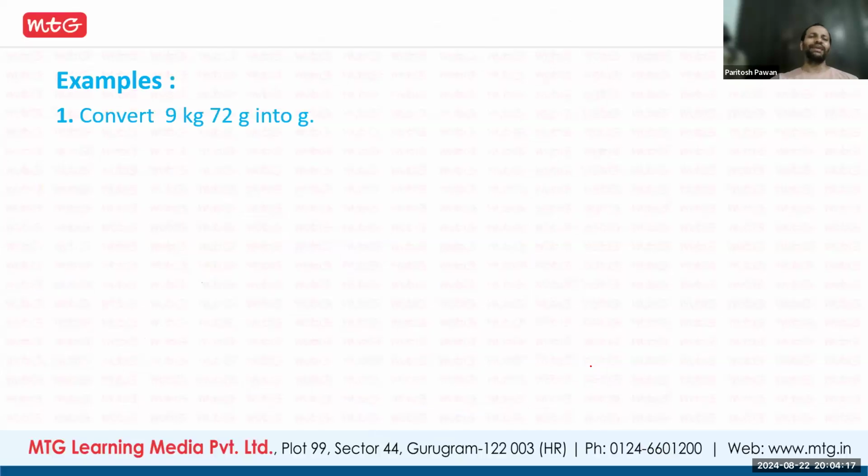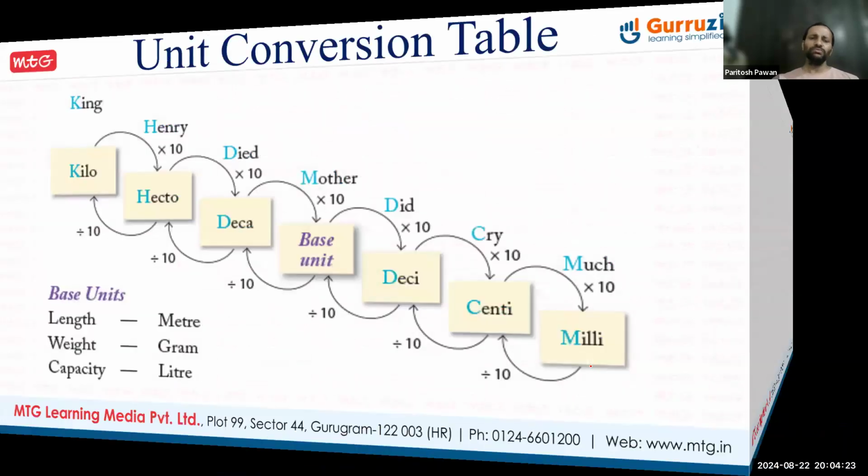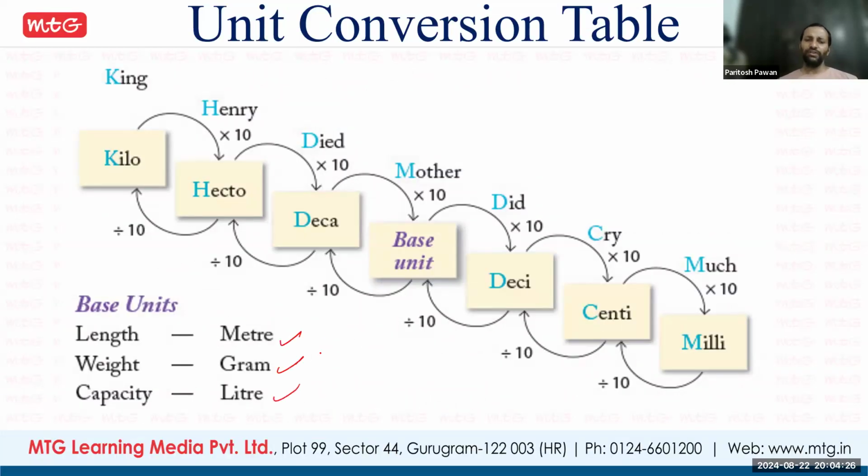Fine. So now here is an example. Sir, you didn't tell what is the base unit. Base I told you, no. Meter, gram, and liter. You have not listened properly. Concentrate. I told you when length is there, it will be kilometer, hectometer, decameter. Same thing I told, when it is weight, it will be kilogram, hectogram, decagram. Did I explain that? Yes, sir. You should concentrate. It's a 1 hour class, so for 1 hour you have to be very attentive. Otherwise, you will miss the important thing.